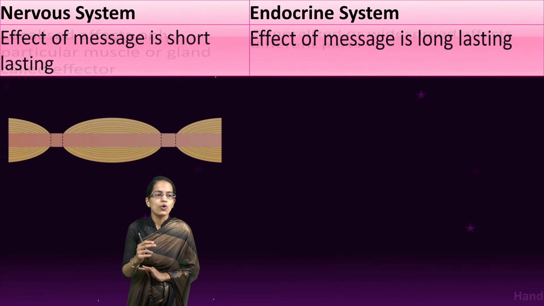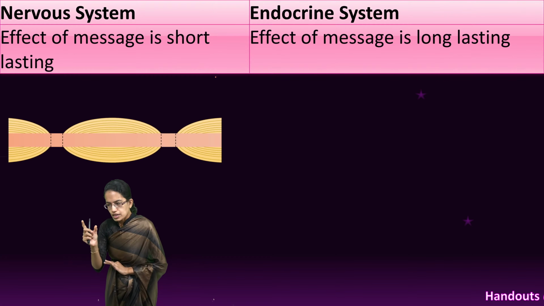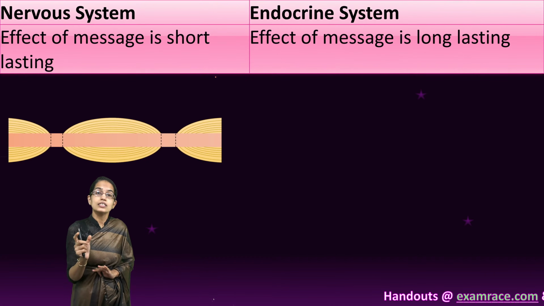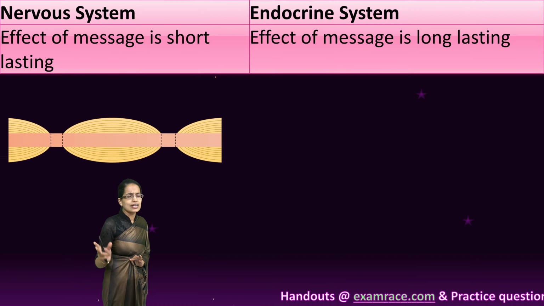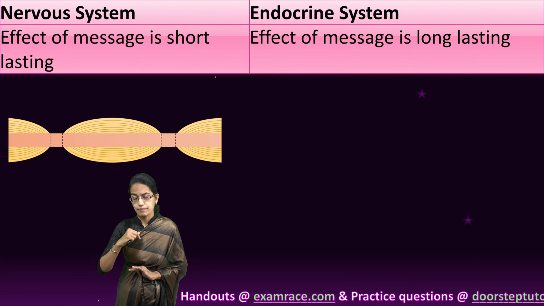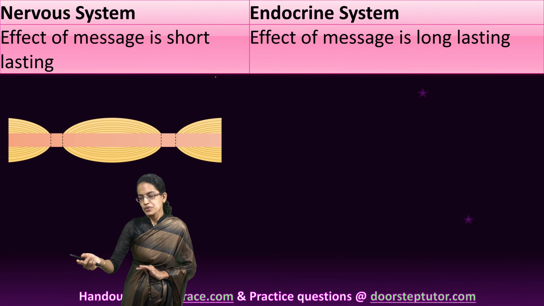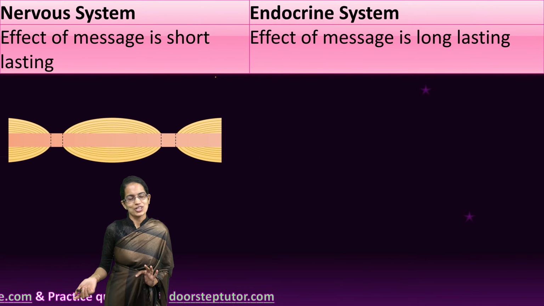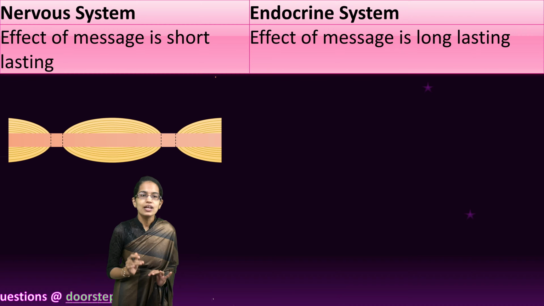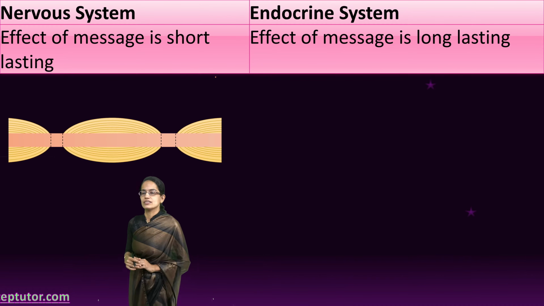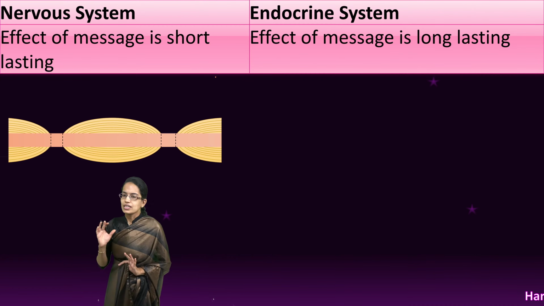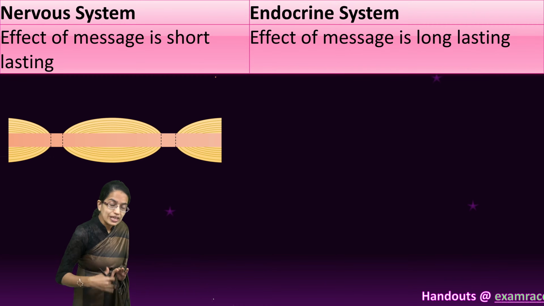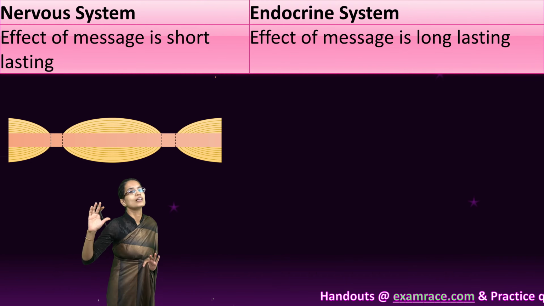And moreover, the time for which it lasts is very short. So within fraction of seconds, as we said, since the message is traveling very quickly, response is occurring very quickly, the time period for which it would last obviously would be very small. However, in an endocrine system, since it acts slowly, the time period for which it would last would be longer.